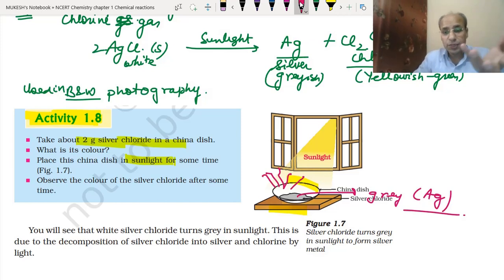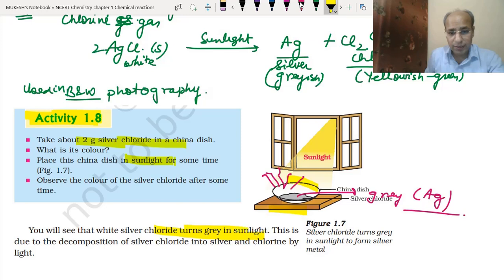In exams you can get the same diagram, and they will ask you what kind of reaction is taking place and to write the chemical reaction. So we can write the reaction written above, write photolytic decomposition and define it. The observation we see here is that it turns gray in sunlight. And what is the reason? Due to the decomposition of silver chloride, which is called photo decomposition. Is it clear or not? I hope this is clear to you.